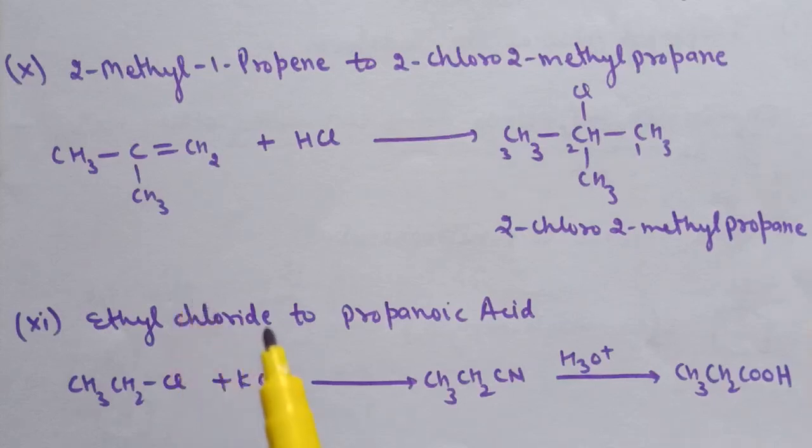Next is ethyl chloride to propanoic acid. So first ethyl chloride is converted to cyanide, alkyl cyanide. Treatment of ethyl chloride with KCN leads to the formation of CH3CH2CN, and the complete hydrolysis of cyanide leads to the formation of propanoic acid.